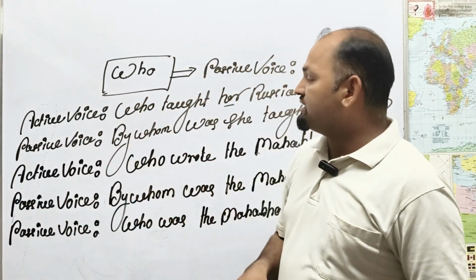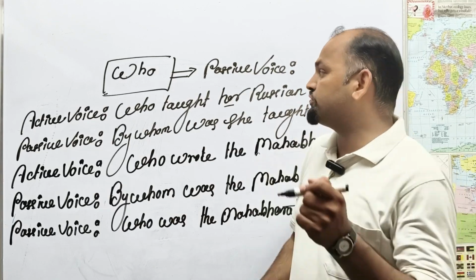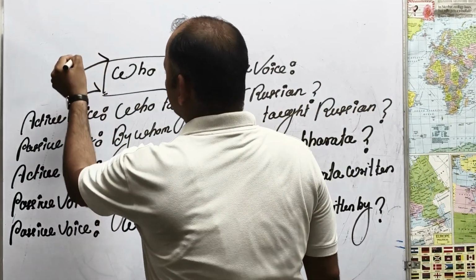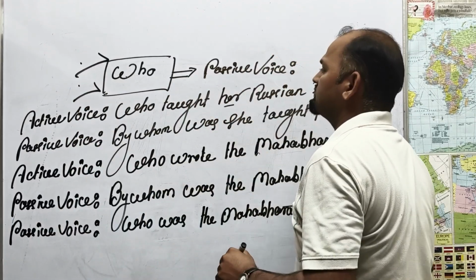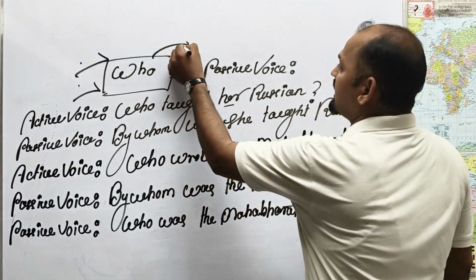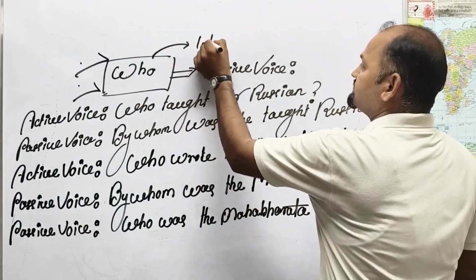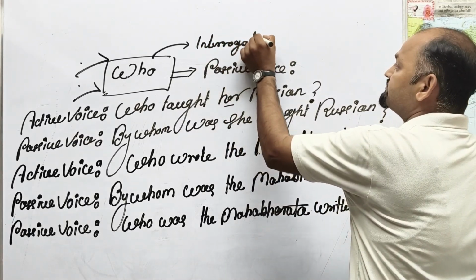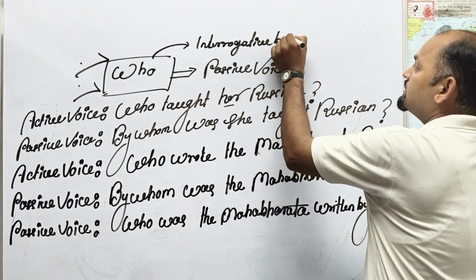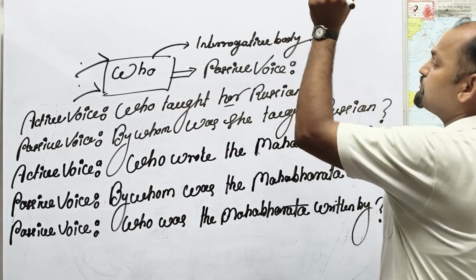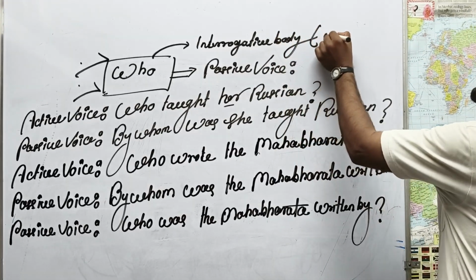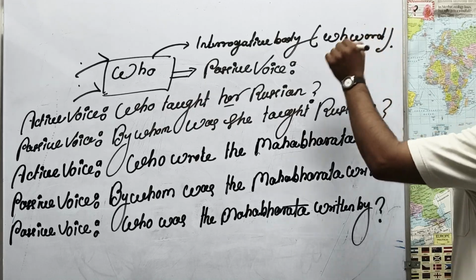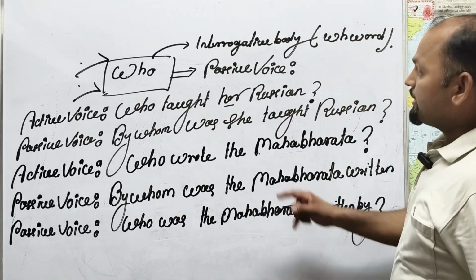In these phenomena, we have to understand the theory of "who". Sir, who? This is called an interrogative word. We can call this the WH word.